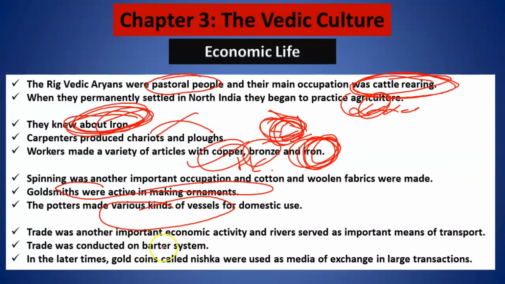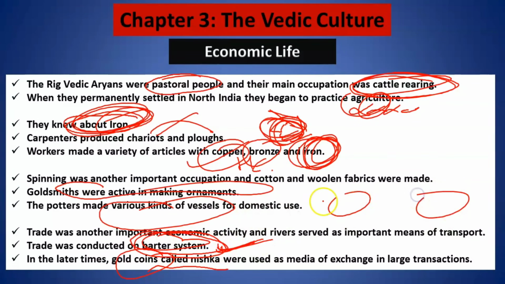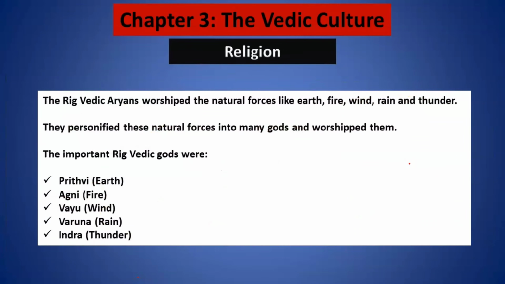One more important thing was they were trading mostly on the barter system. Very rarely they were using gold and silver coins. But what was the main form of trading? Barter system. That means you give me something, I will give you something else. You give me wheat, I will give you clothes. I hope this point is clear to all of you.